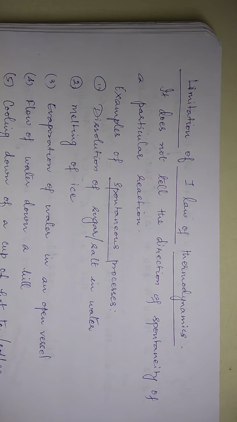Okay. Now, what is the limitation of the first law of thermodynamics? The main limitation is that it does not tell you the direction of spontaneity of a particular reaction, whether the reaction moves in the forward direction on its own or it is more spontaneous in the backward direction. It does not tell anything about the direction of spontaneity.